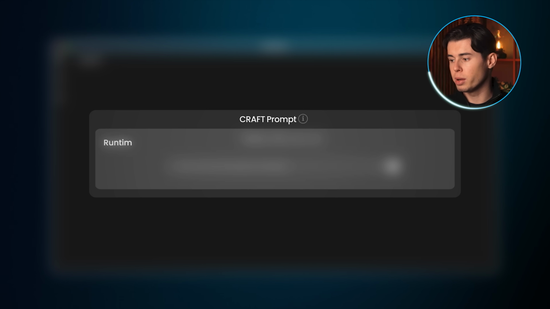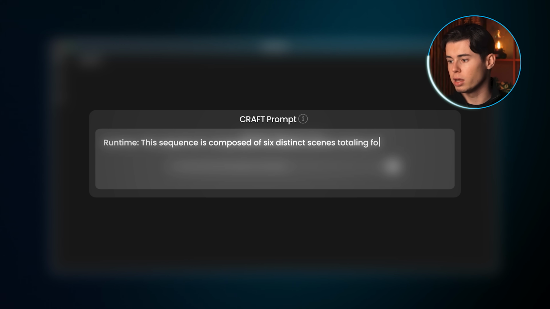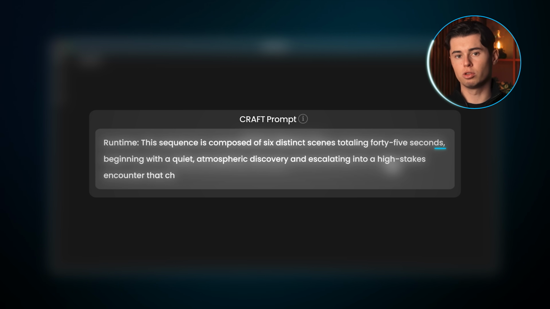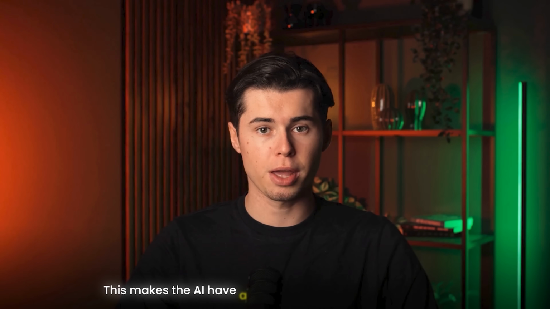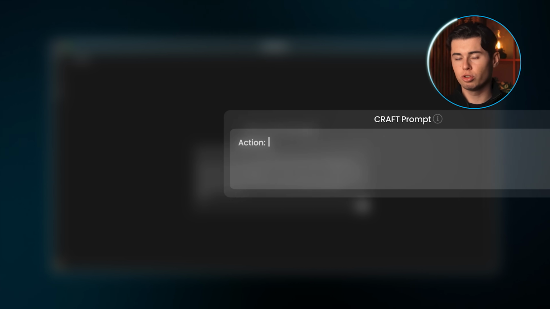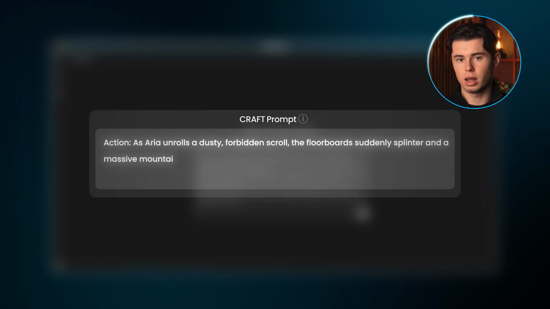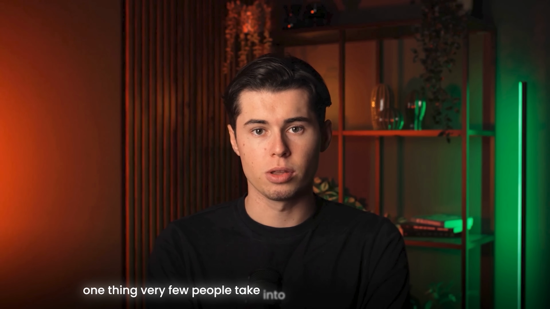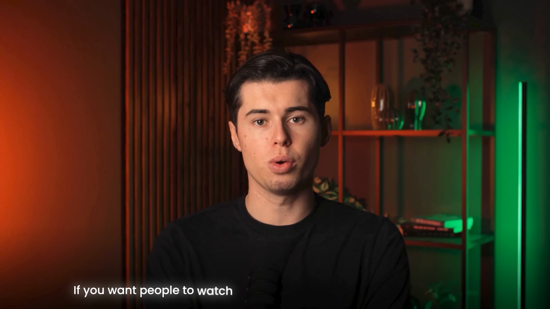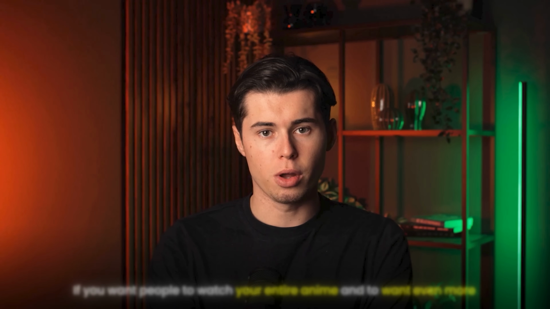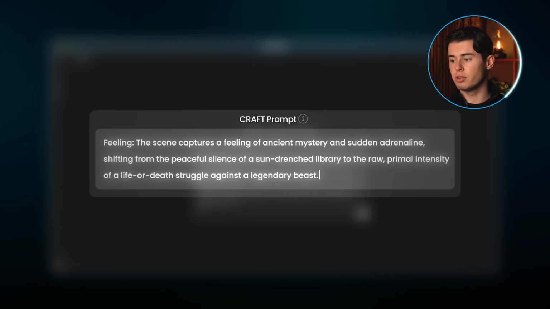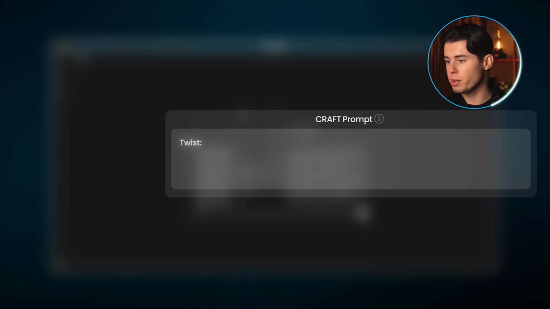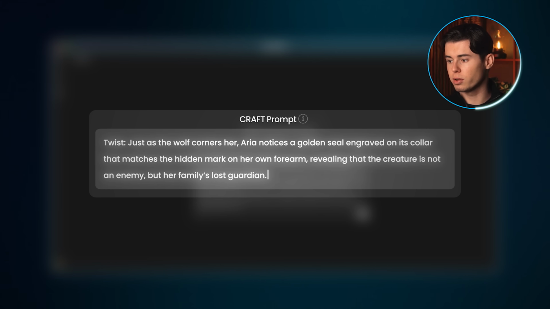Then I'll add the R, which means runtime. So I'll define very clearly how many scenes I want and how long each one should be. This makes the AI have a better understanding of your goal. Next is action. And here's where you can go deeper and explain everything you want to happen inside the anime. Now, one thing very few people take into consideration is the F category, which stands for feeling. If you want people to watch your entire anime and to want even more, you need to answer one simple question. What's the emotion you want to share? So I'll write this for mine. And then for the T letter from the CRAFT structure, I'll tell the AI what's the twist of my story.